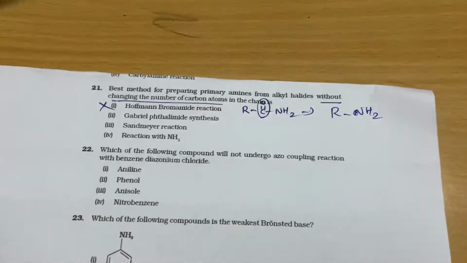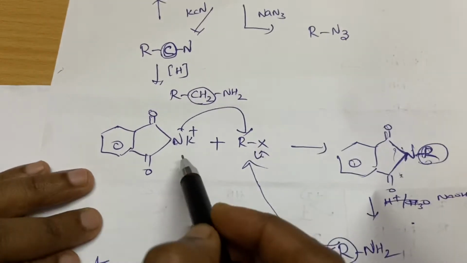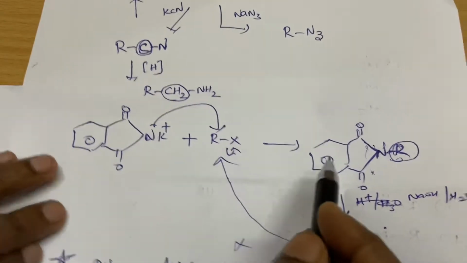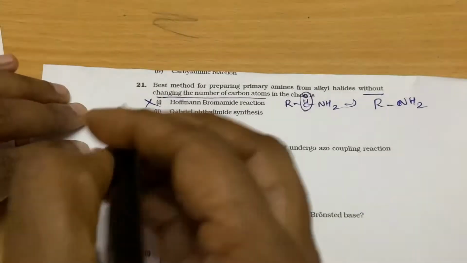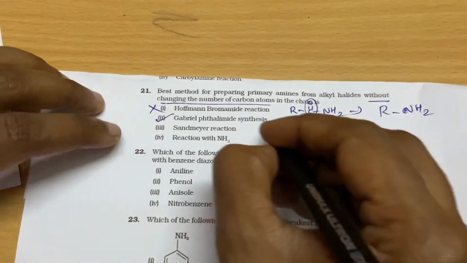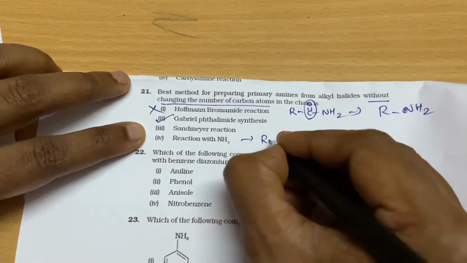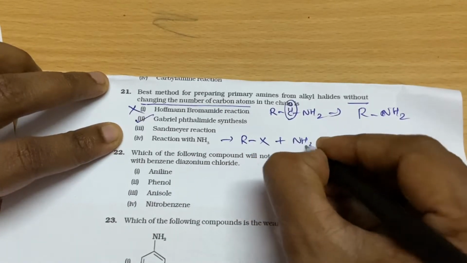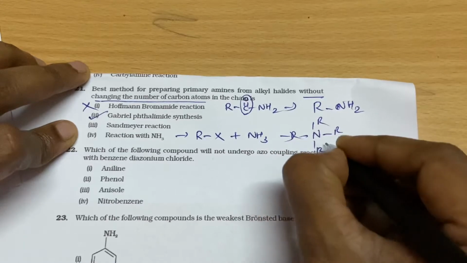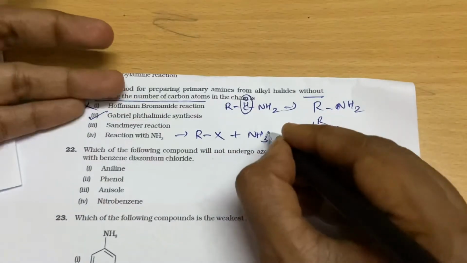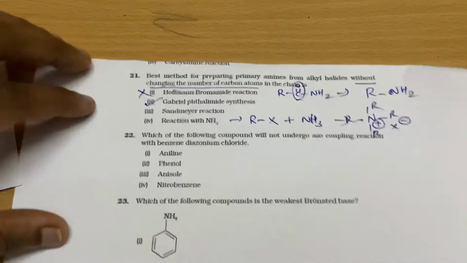Yes, Gabriel phthalimide reaction, as you know. So we used to treat the sodium or potassium salt of phthalimide with the alkyl halide. So you can prepare the primary amine without losing any carbon. Sandmeyer reaction, you cannot prepare any primary amine in this reaction. And reaction with ammonia, if you treat any alkyl halide with ammonia, you will always end up with the quaternary salt. You cannot stop the reaction in between because it is a very activated molecule. So the answer is Gabriel phthalimide synthesis.